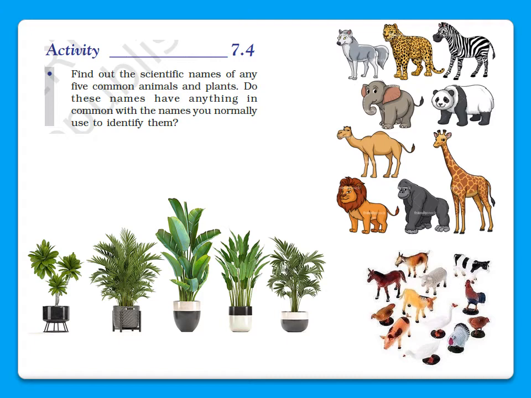Okay, this is the activity for you. You just have to find out names of any animals or plants. Just search on the internet and write down the names of the animals. There's no need to find only five. You can write as many as you can. Okay.